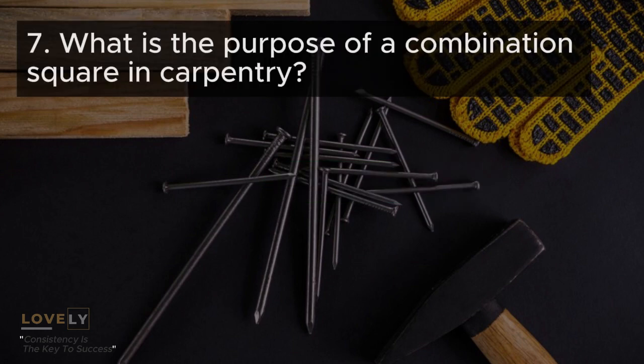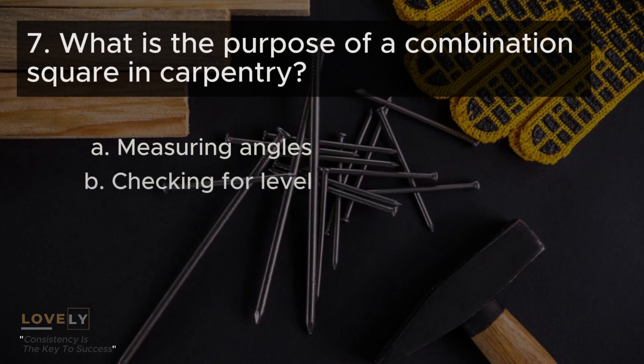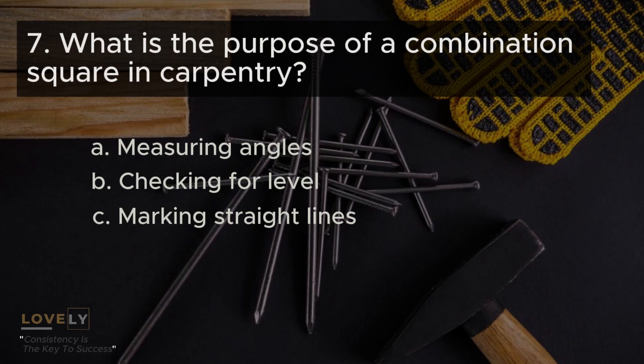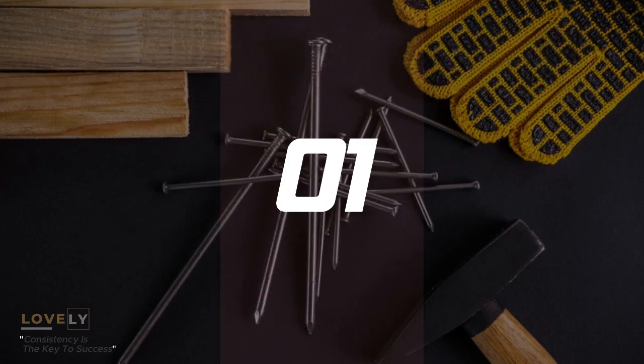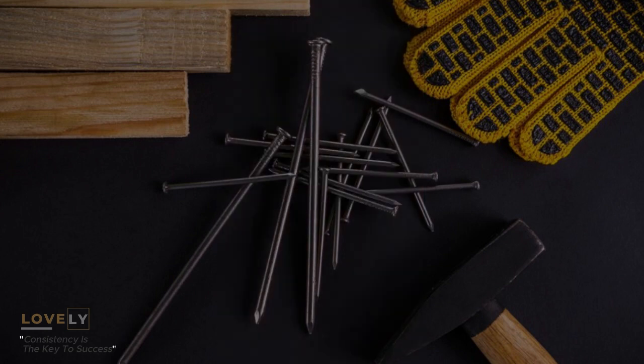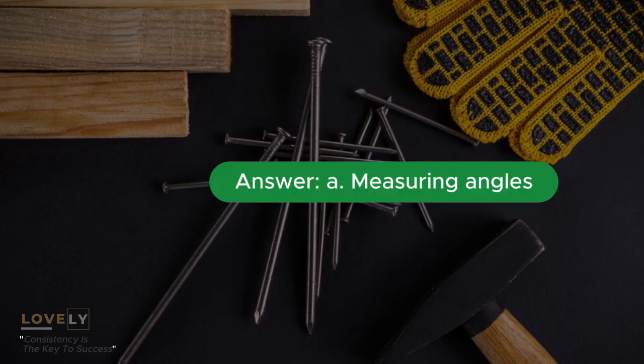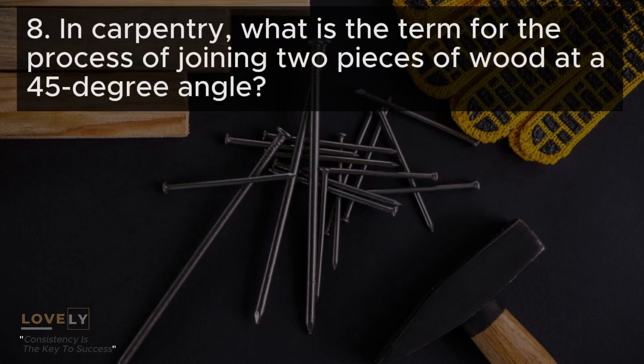7. What is the purpose of a combination square in carpentry? A. Measuring angles. B. Checking for level. C. Marking straight lines. D. Verifying square corners. Answer: A. Measuring angles.